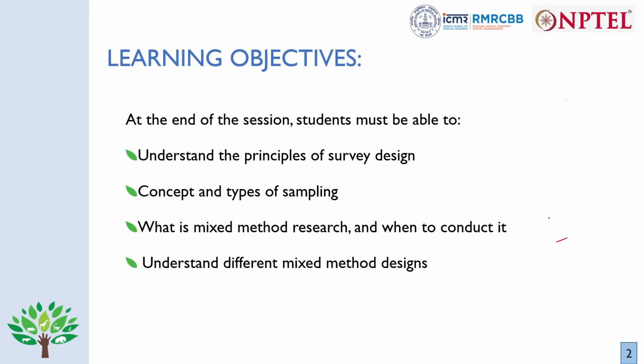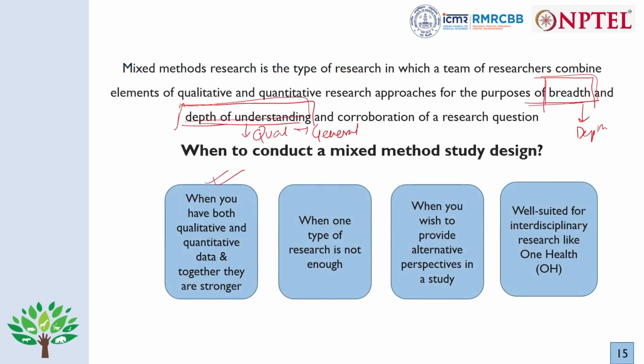So coming to the summary for the second session, what is mixed method research? We had discussed this. Let's see the definition once more. We should have both the breadth and depth of understanding.